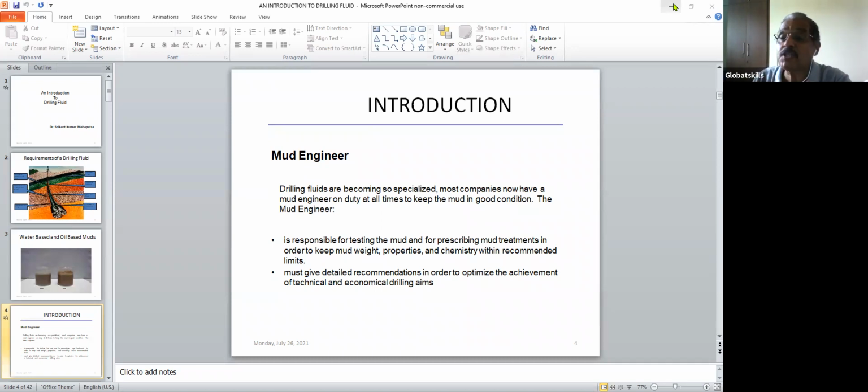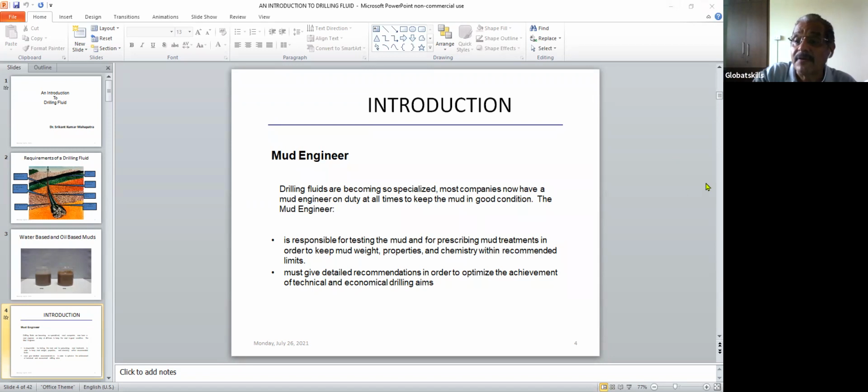Mud engineers also guide, help and suggest to the drilling people how to drill faster and what is to be done. There is a team that works in the rig: driller, mud engineer, geologist, geophysicist, everybody. It is a big team, and their job is to drill the hole. So the mud engineer is also part of the team, whose job is to recommend what to do, what problems we are going to face, and if you have a problem, how to solve it. So nowadays mud engineers are always there in the rig.